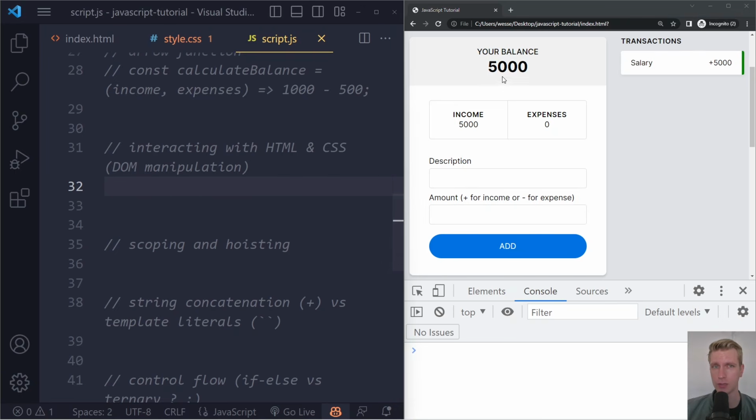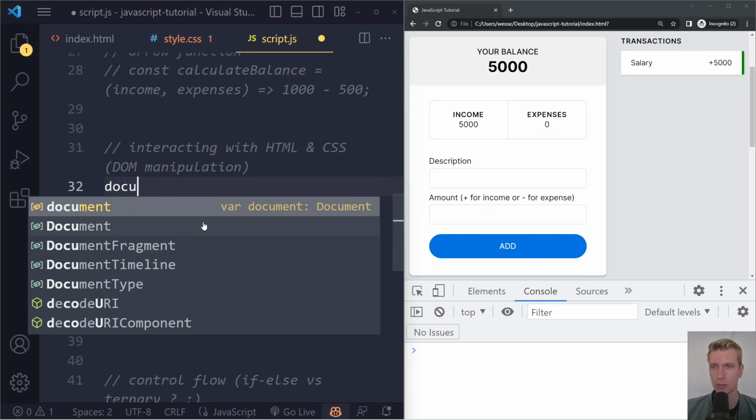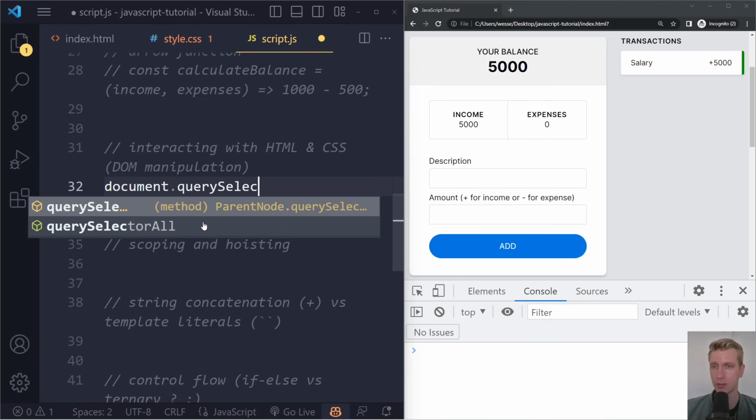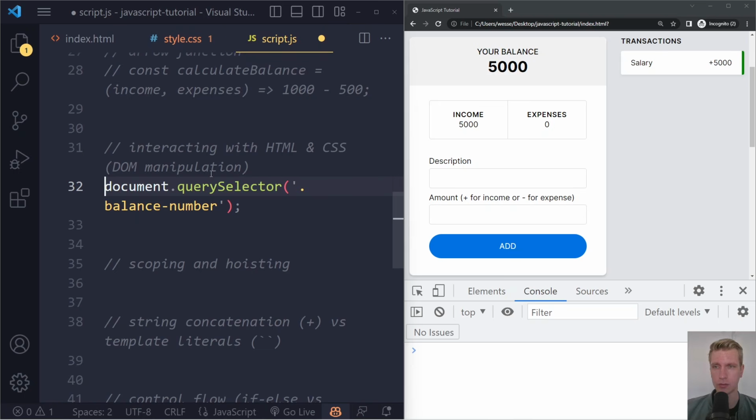But let's say we do want to do something when the user clicks on this number here. So now we need to get a reference to this element again, the balance number. So the browser gives us this document object, and one of the things we can do with that is select an element with .querySelector, and it needs to get a CSS selector. So let's see, balance-number. We're going to store that in a variable called numberL. Well, let's make it balanceL.